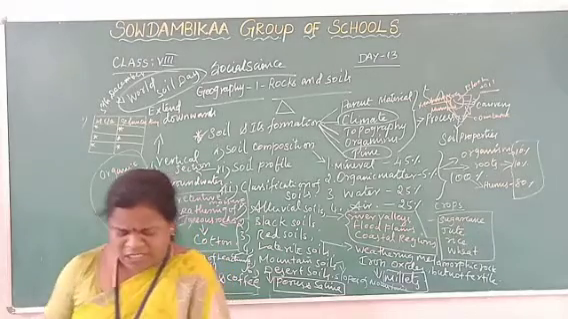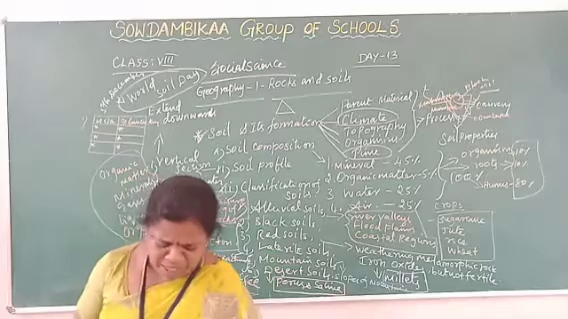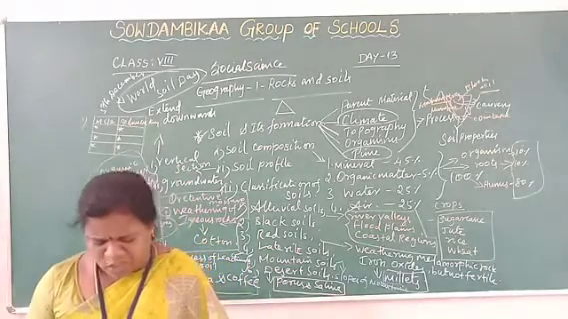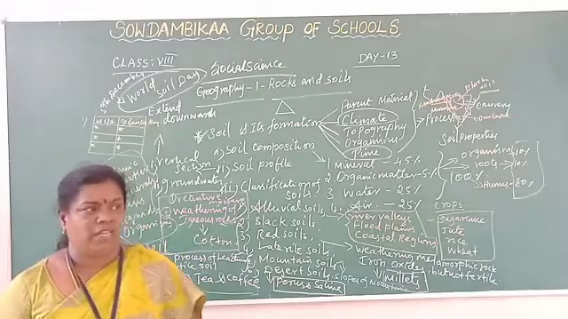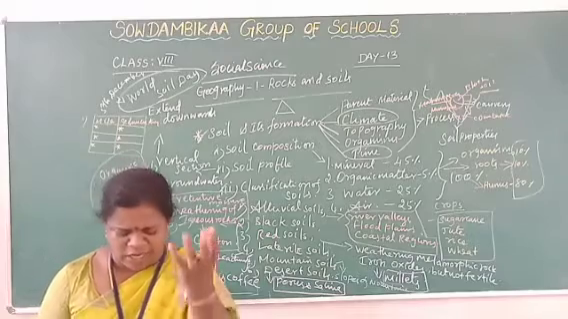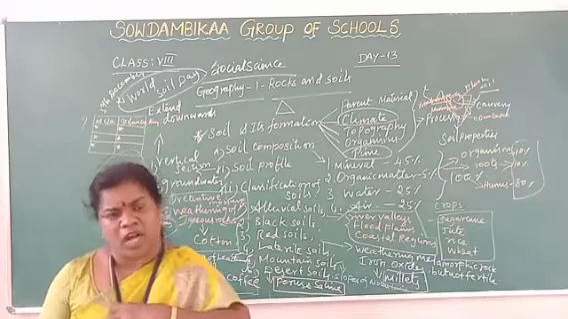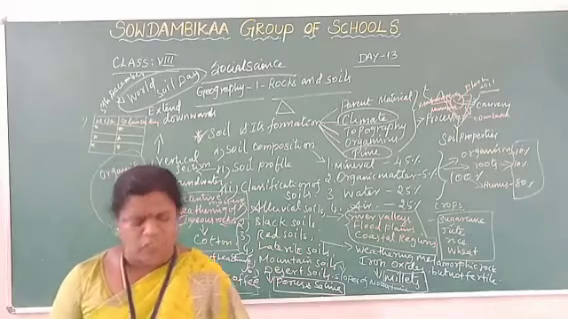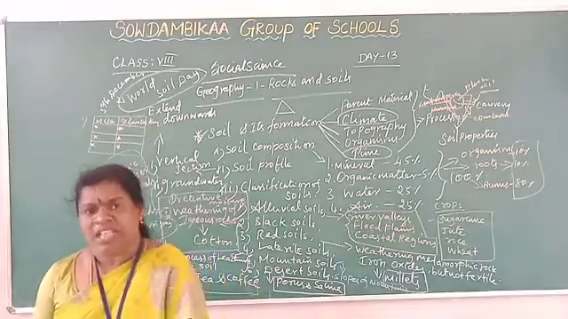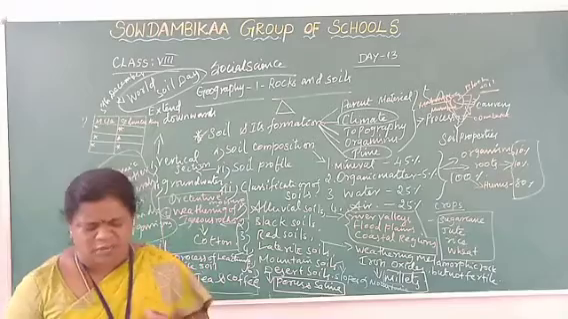Okay, so these soils are formed by the process of leaching. Leaching means what? Removing chemicals from the soil, passing water through it. The chemicals are removed and pass through it. That process is called leaching. Removal of chemicals from the soil by passing water through it is called leaching. So these soils are formed by the process of leaching.